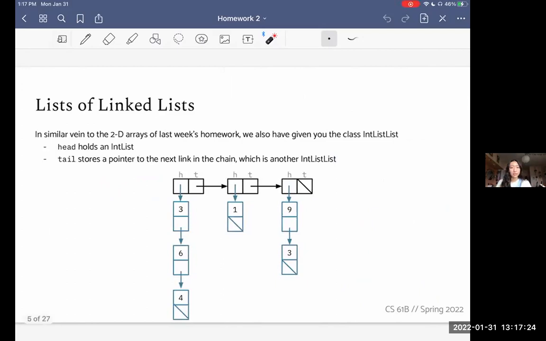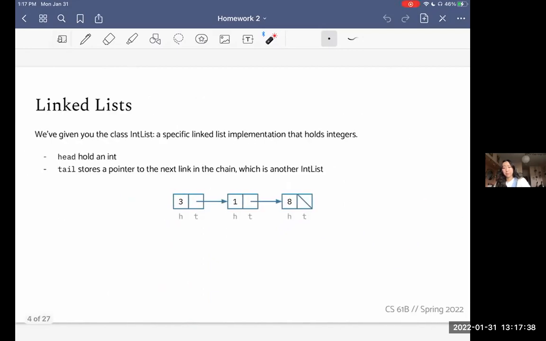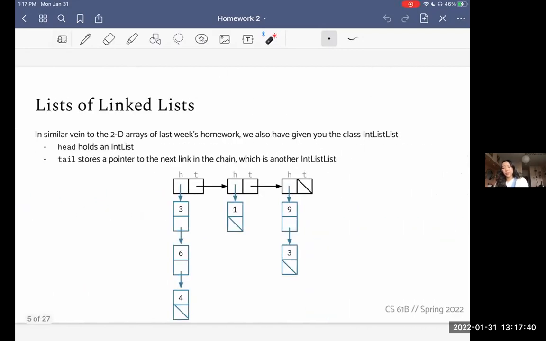And in a similar vein to the 2D arrays from last week's homework, we have also given you the class intList list. So this is kind of meta, but basically here, head holds an intList, not just an int, right? And tail stores a pointer to the next link in the chain, which is another intList list, right? And so here, the value at each item in the intList list is an intList.